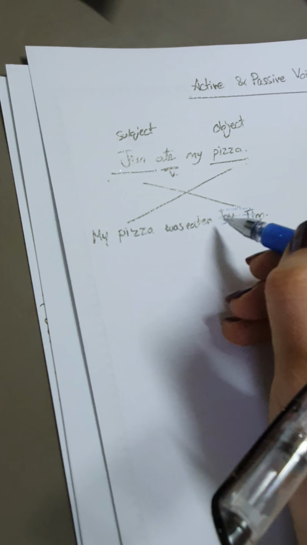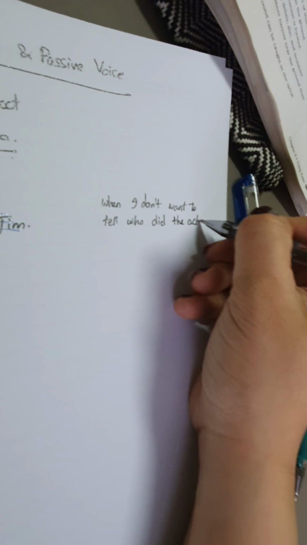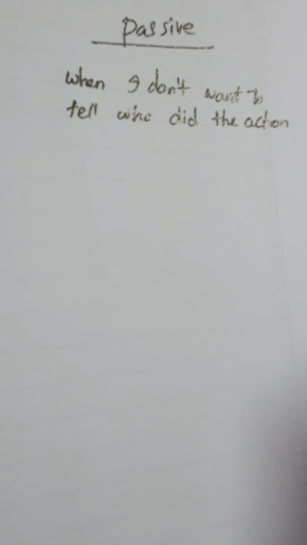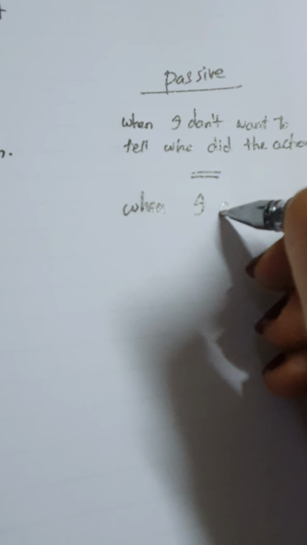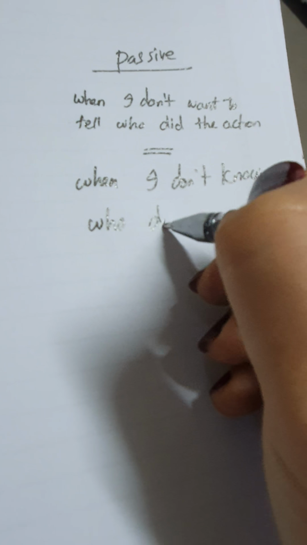It means that I use passive voice when I don't want to tell who did the action. When do I use the passive voice? When I don't want to tell who did the action. Another case, when I don't know who did the action.